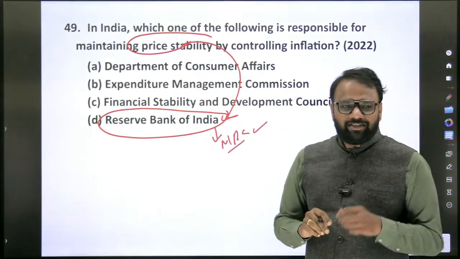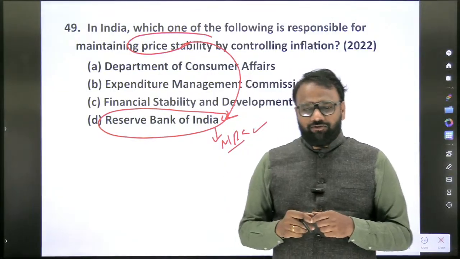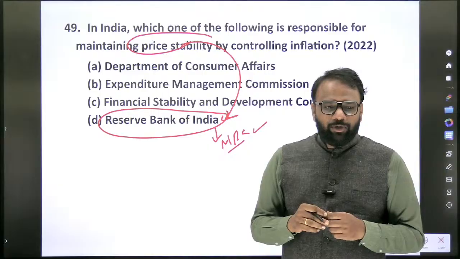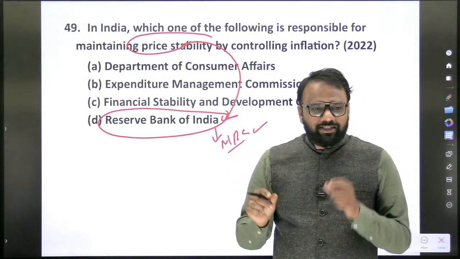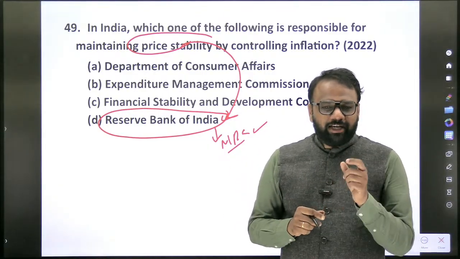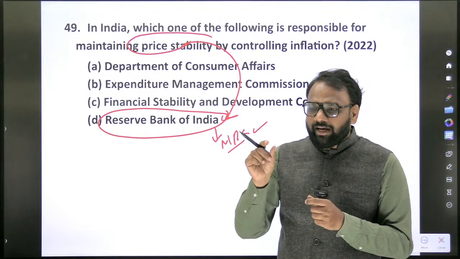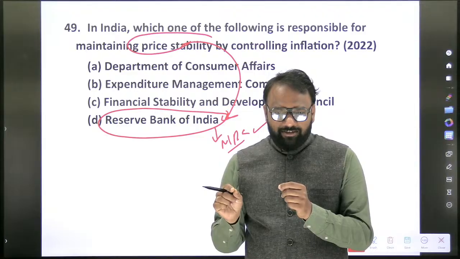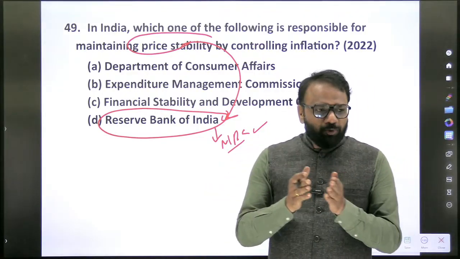What all things will you revise? Monetary Policy Committee, how many members does it consist of? 6 members, including chairman or excluding chairman? Including chairman. What is the inflation that they will target, CPI or WPI? They'll target CPI. What should be the ideal range of inflation? 4 plus or minus 2%, that is from 2 to 6%.